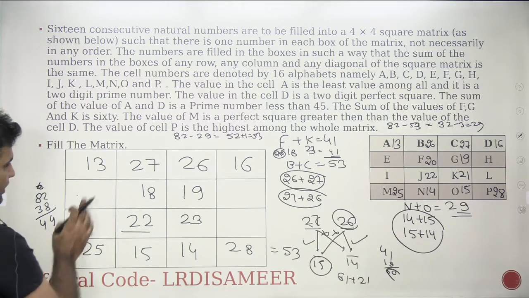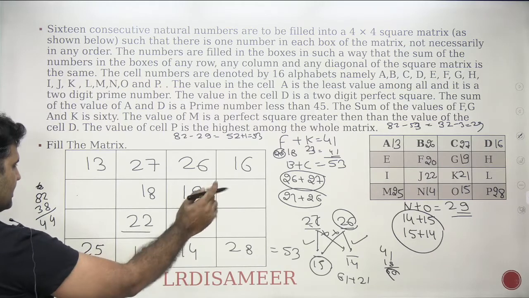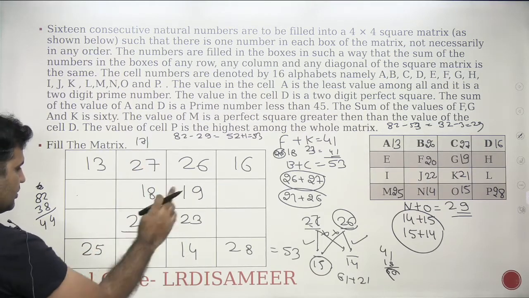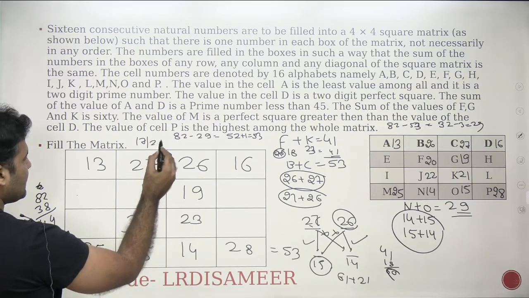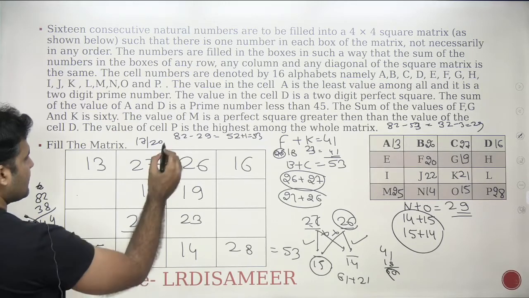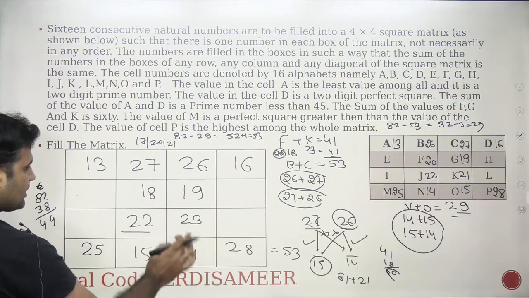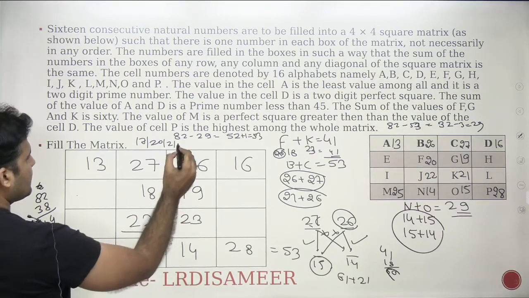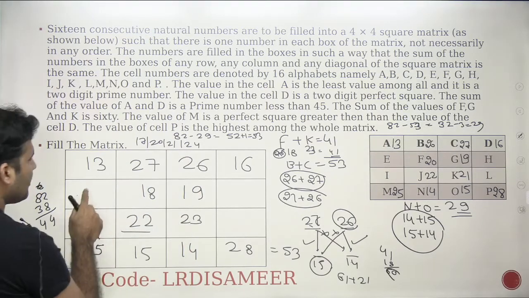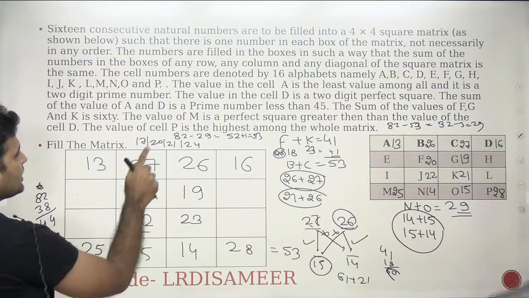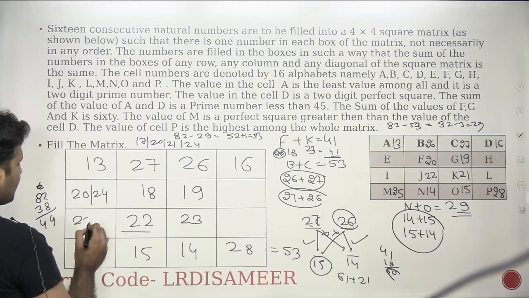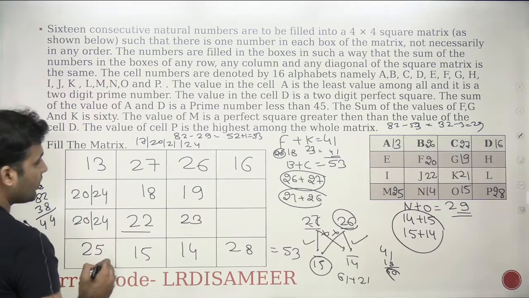And what are the numbers I'm left with? I have used 13, 14, 15, 16. The numbers which are available to me are now 17, 18 has been used, 19 has been used, 20. In this particular case, I'll be left with 20 and 21 is left, 22 has been used, 23 has been used, 24 is the number that I'm left with, right? So these are the numbers I've left with. Now tell me the two numbers where the summation has to be 44. These are the numbers 20 and 24. So I need to use 20 and 24 here.